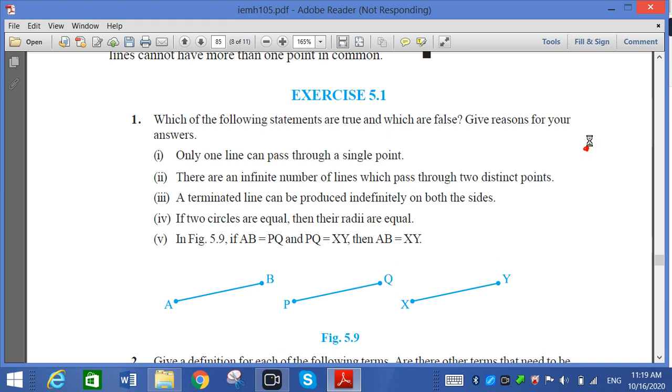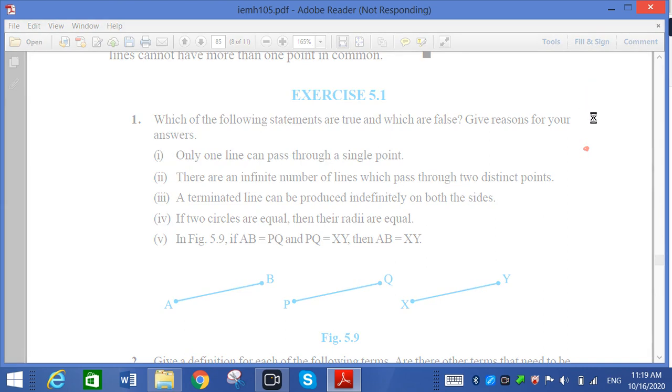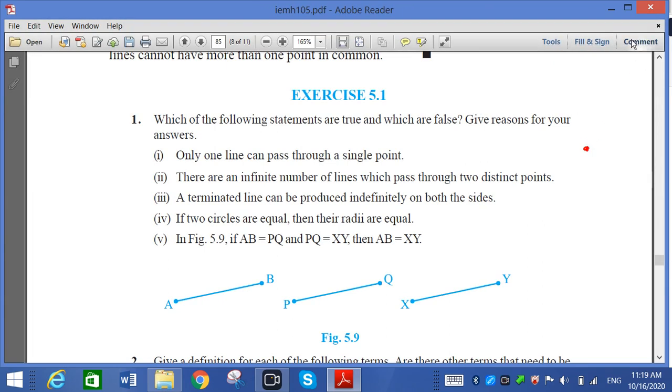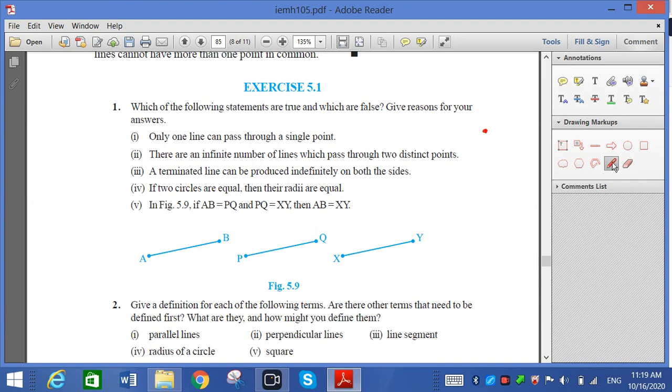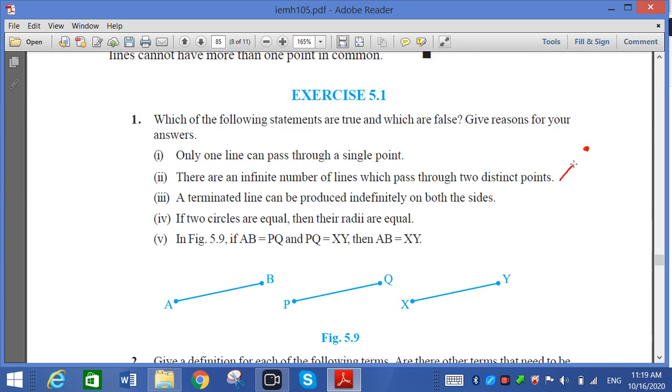But we know that from one point we can pass many lines. Now you will see that I am trying for it.